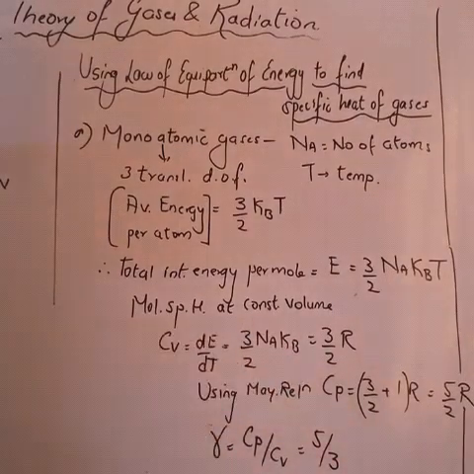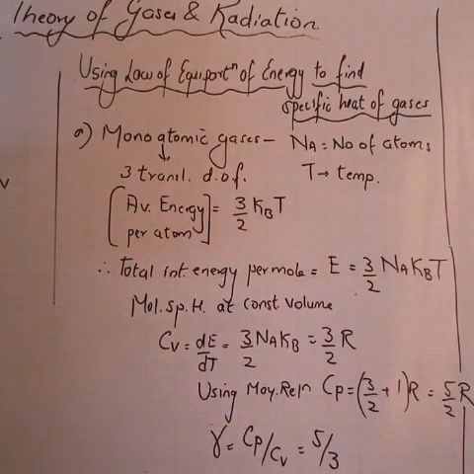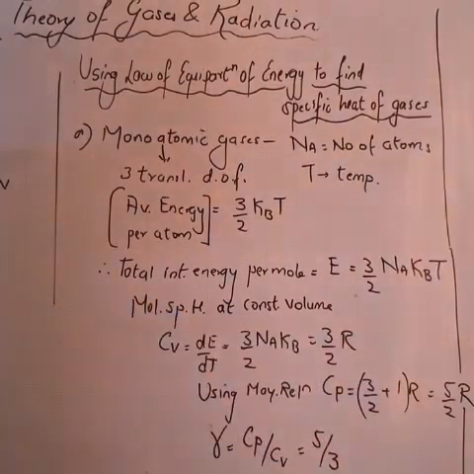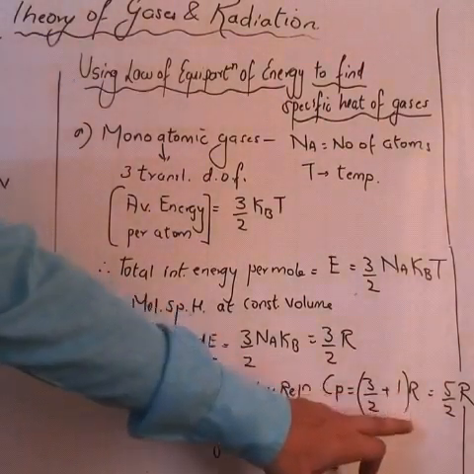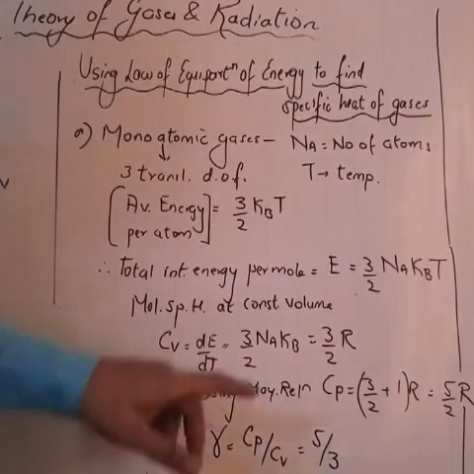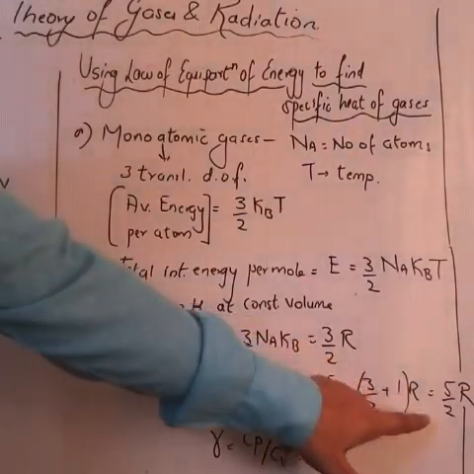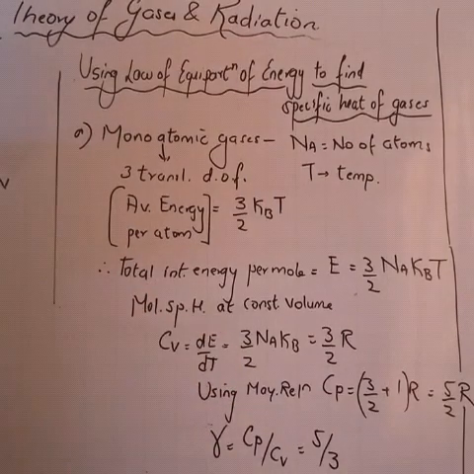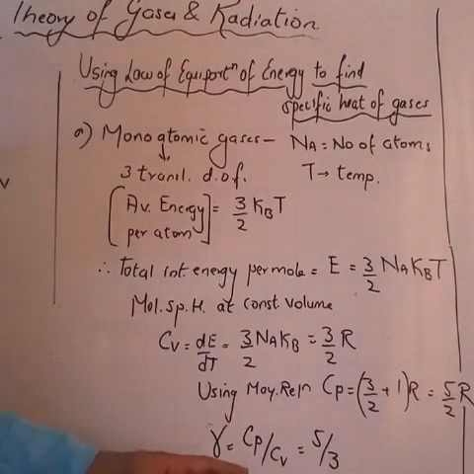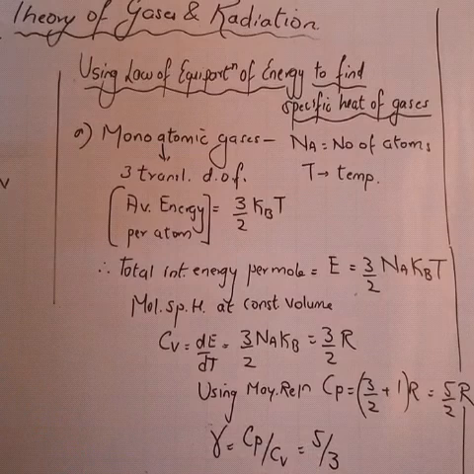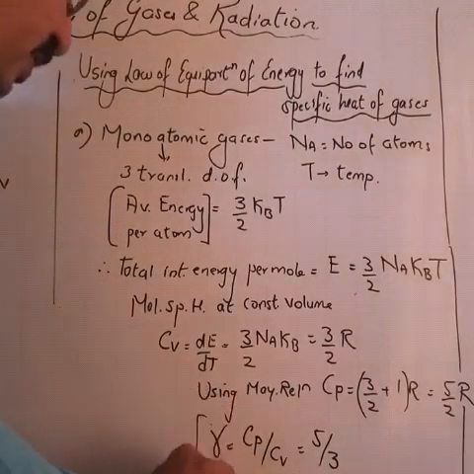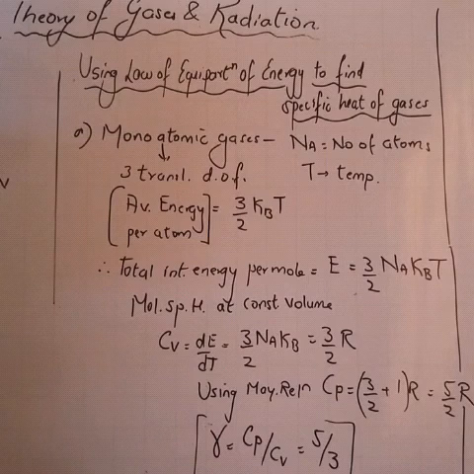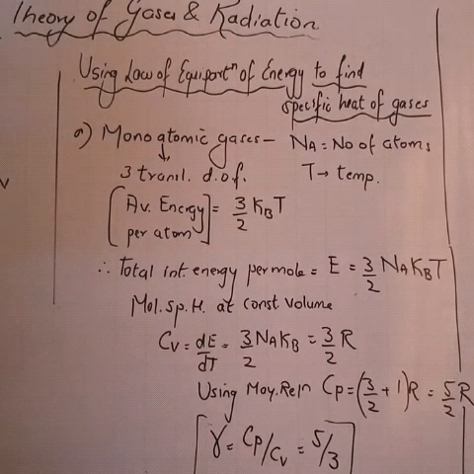Now I make use of Mayer's relation Cp minus Cv equal to R. And what I get? Cp equal to 3 by 2 plus 1, into R, that is 5 by 2 R. So Cv I get 3 by 2 R and Cp I get 5 by 2 R. Now once I obtain Cp and Cv, I can find gamma. Gamma will be simply Cp upon Cv, that is 5 by 3. So this is nothing but the adiabatic constant for monoatomic gas.